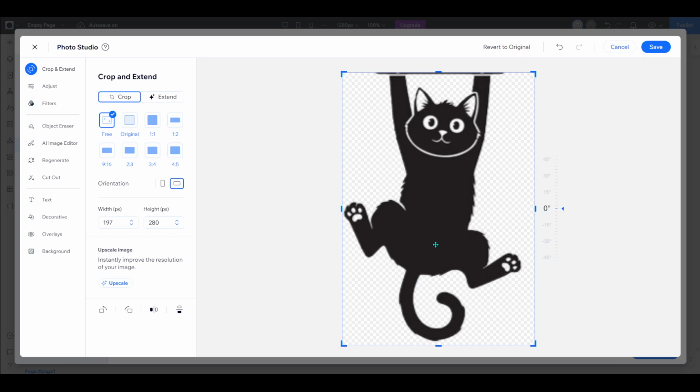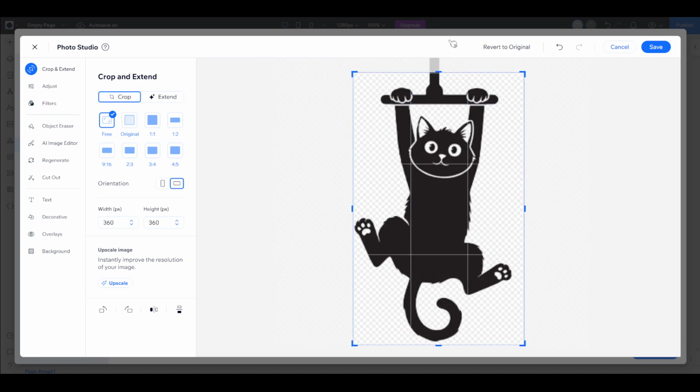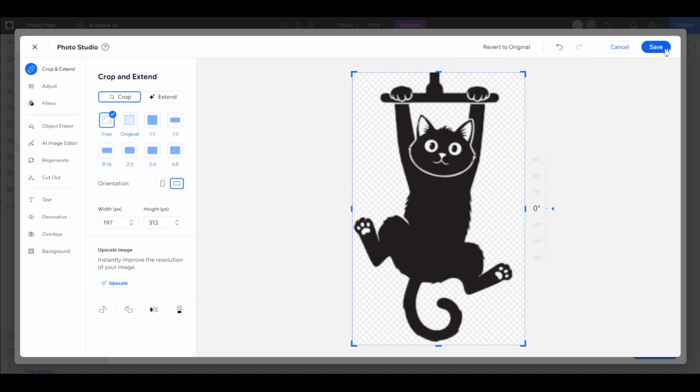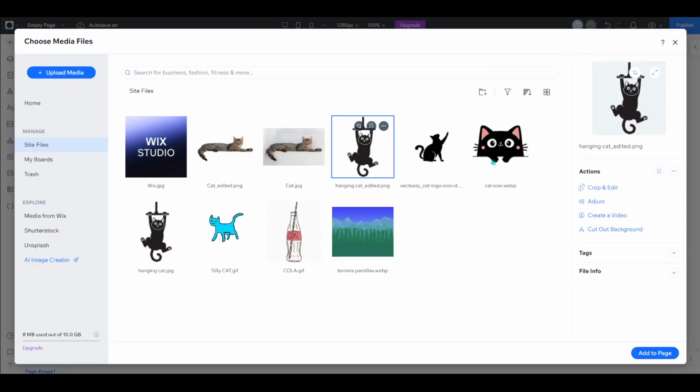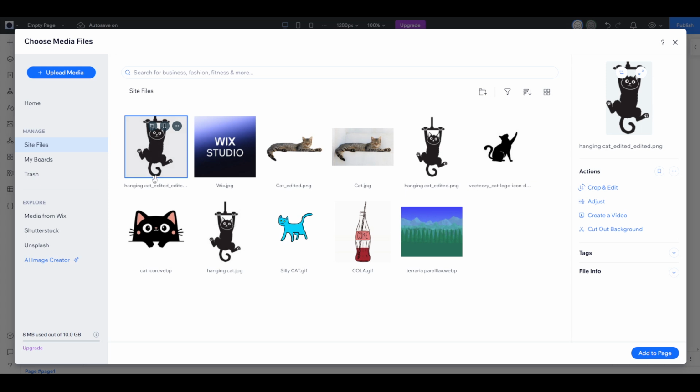And that's it. As you can see, cropping your images on Wix Studio is not only a quick and simple process, but also a powerful way to enhance the visual dynamics of your website. Whether you're creating a seamless look across multiple pages or just aiming for a crisper image presentation, this tool provides the functionality to make swift adjustments directly from the Wix platform. By making good use of these editing capabilities, you can maintain a professional and cohesive aesthetic across your website.